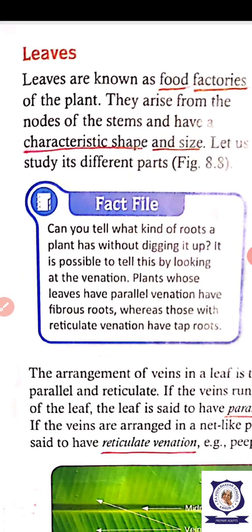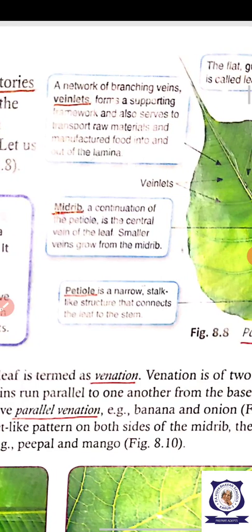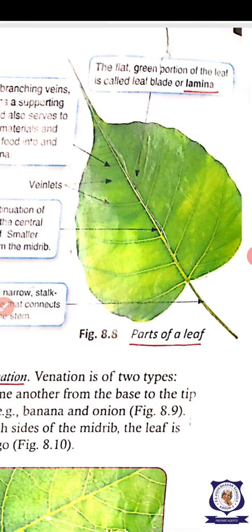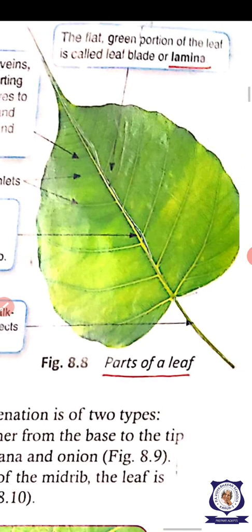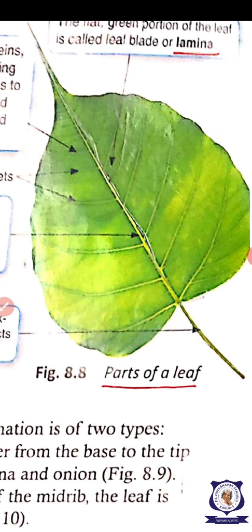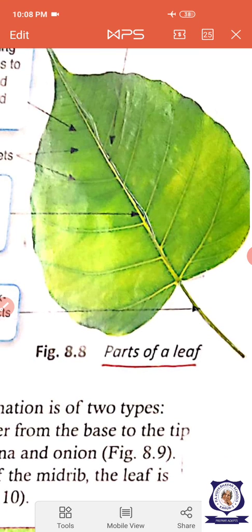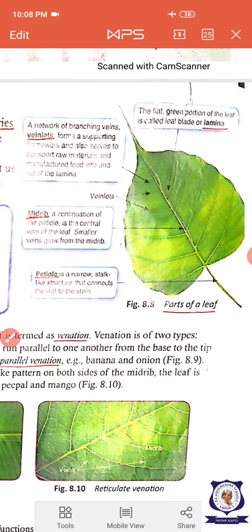Okay, now today we are going to see about the structure of a leaf. You see, the structure of a leaf is given here. There is a stalk, S-T-A-L-K. This is the stalk of the leaf. This attaches the leaf blade and the stem. The place where the leaf arises is called the node. This we studied in the last lesson itself, isn't it?